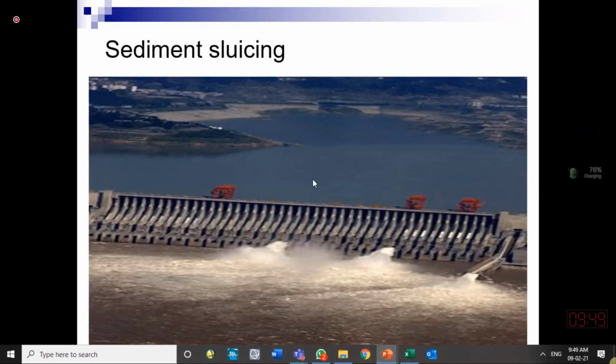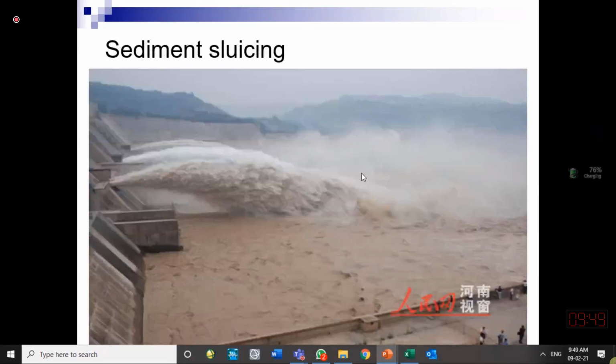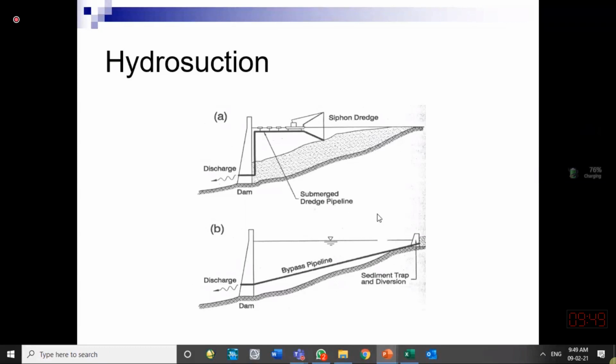Larger reservoir, dredging is very costly. So these are some of the ways in which sediment erosion can be managed in a reservoir. Here, the concept of hydrosuction is being told to you.